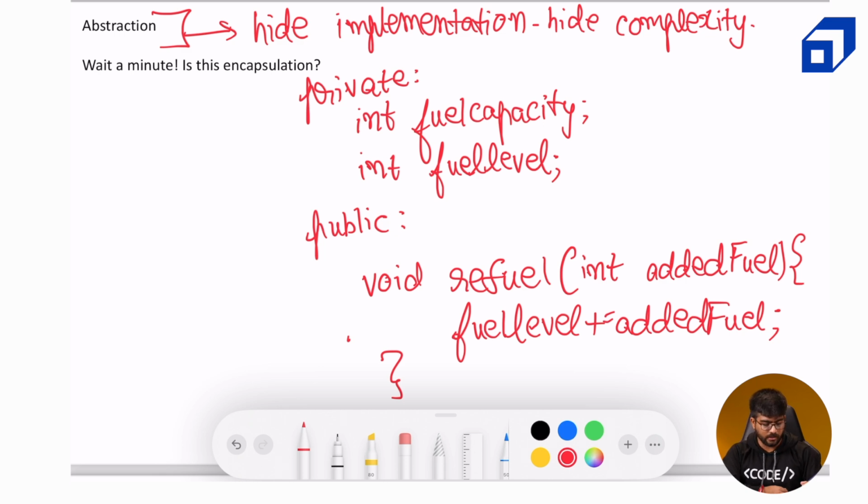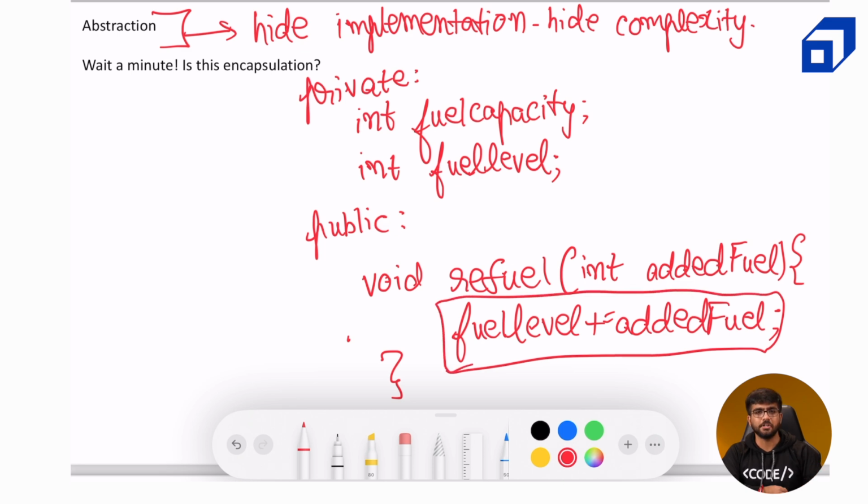Now a catch over here is it can exceed the fuel capacity. So maybe you want to add an if condition on top of it to ensure that whenever we are adding fuel, it doesn't exceed the fuel capacity. And if it does, then we don't need to add all the fuel that is provided. We will just add a subset of it.